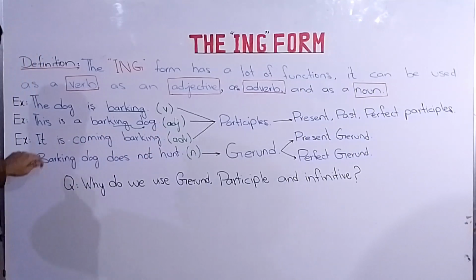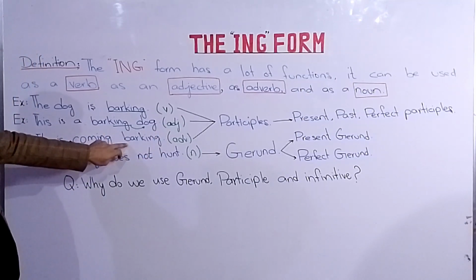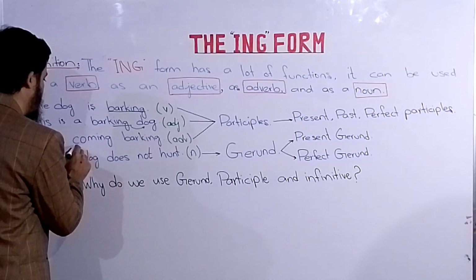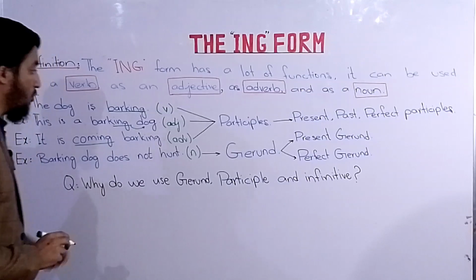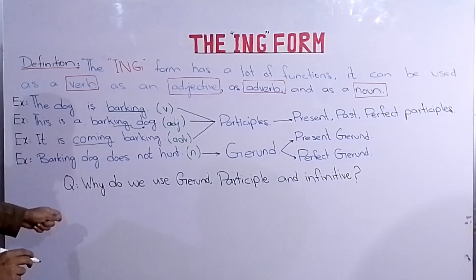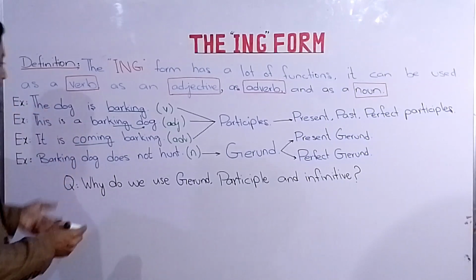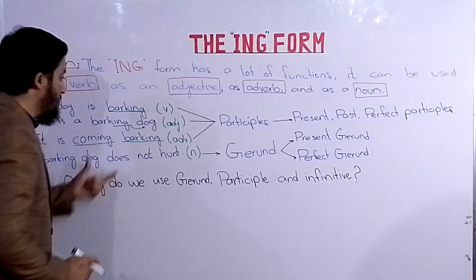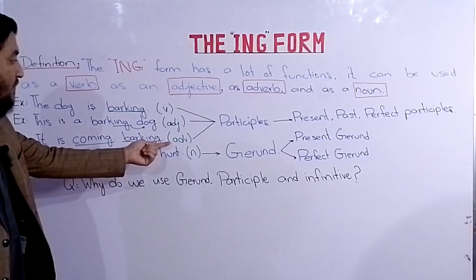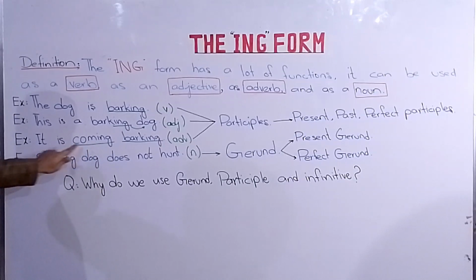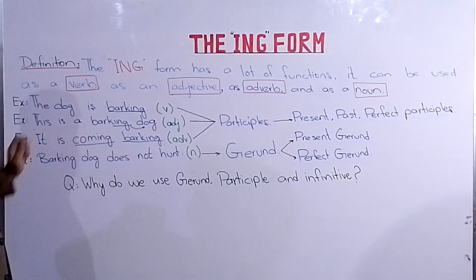Then comes the next usage. It is coming barking. देखें, it is coming, it is the verb. और कोई भी एडिशनल वर्ड हो जो कि एक वर्ब को क्वालिफाई करता हो, एक वर्ब को मॉडिफाई करता हो, उसे हम कहते हैं the adverb. So in this case, barking work as an adverb because it qualifies the verb coming. ठीक है, वो भौंकते हुए आ रहा है.